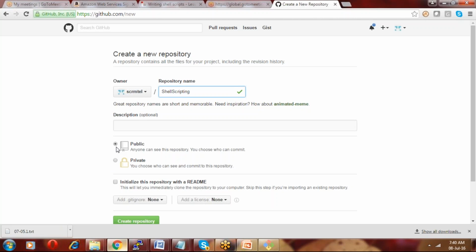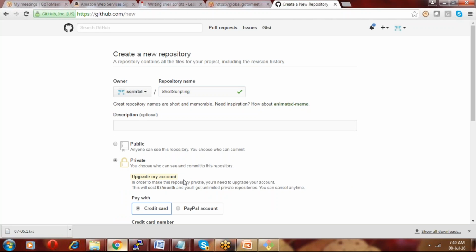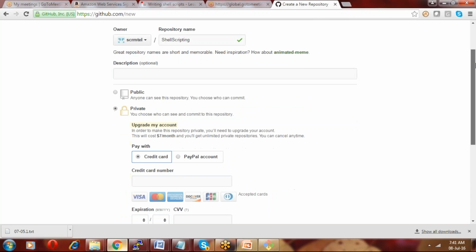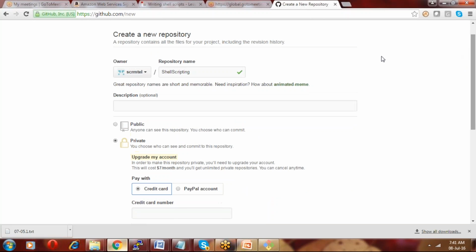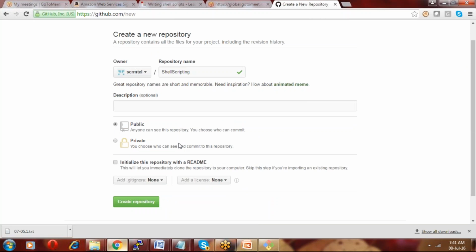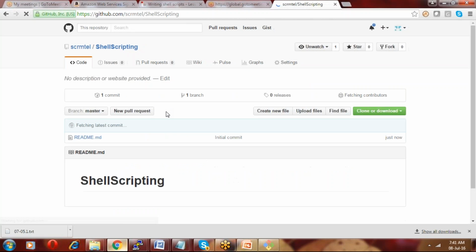repository. Then you can create a public as well as a private one. For private, it will ask for credit card details and so on. If it is public, it won't ask anything. Then initialize the repository with a README file, and the README file will come. So if we create a repository, the shell scripting repository is created.